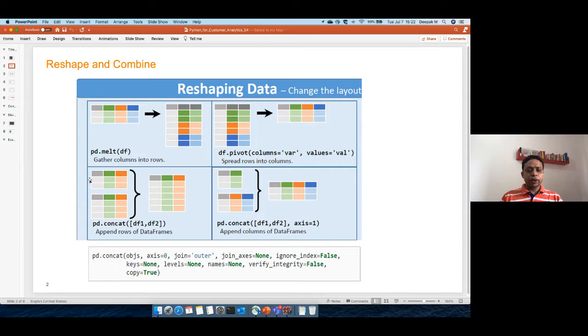So here what we are doing, we are combining two data frames. One is this data, another is this. So we are just stacking it up, right? Now you can immediately see that when you are stacking the data up, the column names should be the same, right? So that's where they will be stacked. If the first column is employee ID, the second column is name, the third column is address, that is your first data.